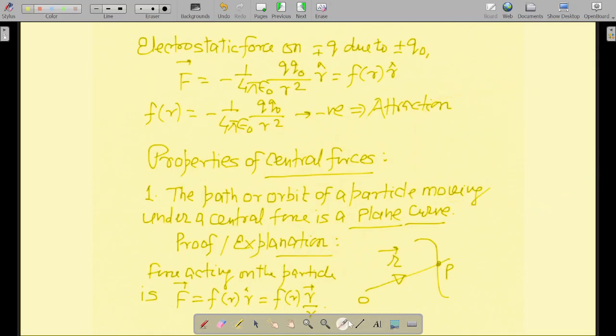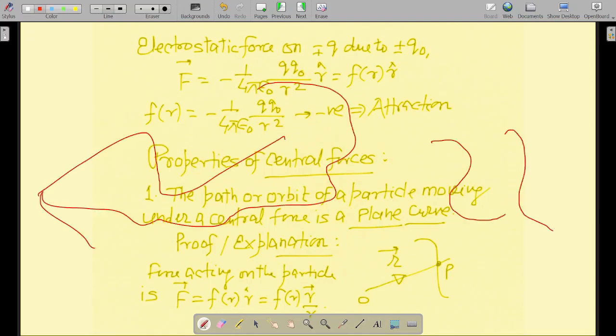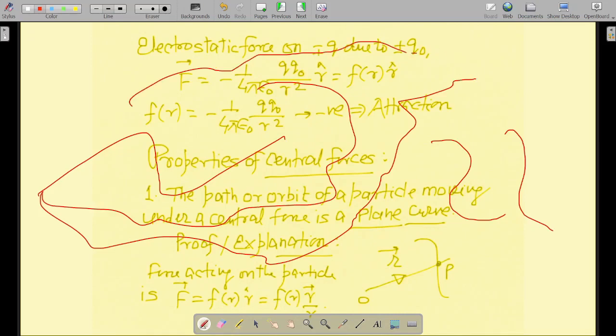Now what is a two dimensional curve? A two dimensional curve is such a curve which you can draw on the paper. So all the curves which you are able to draw on the paper, all these curves will be what? All these curves will be planar curves.